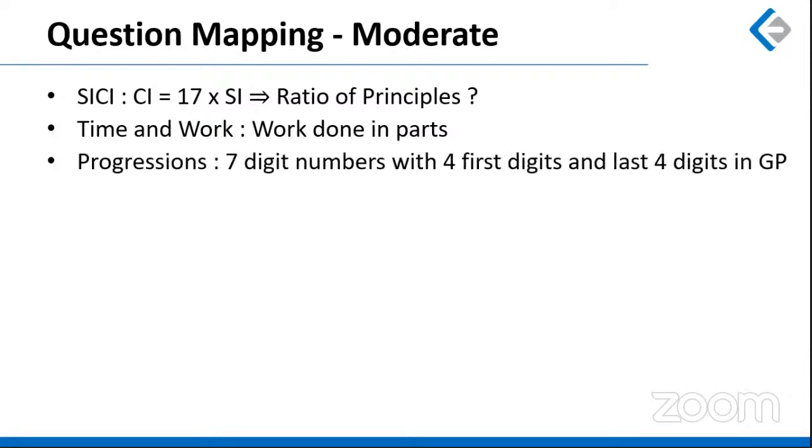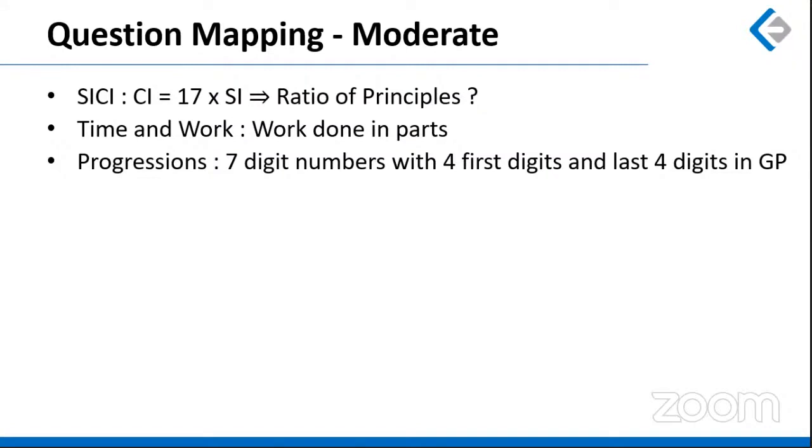Question based on progression, where a 7-digit number was given, where the first 4 digits of this number and the last 4 digits of this number were in geometric progression. Now this is where you have to apply trial and error and find out the first 4 digits which are in GP, right? So this is the only combination you can come up with, which is 1, 2, 4, and 8. Okay, if you apply a ratio of 3, you won't get a single digit value, right? So ratio of 2, start with 1, and these are the 4 numbers you get, which is 1, 2, 4, and 8. And the last 4 digits again will be 8, 4, 2, 1.